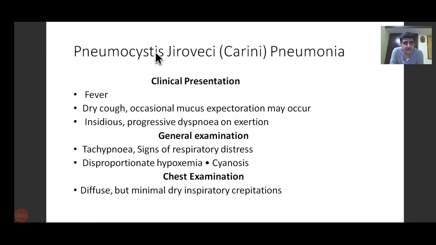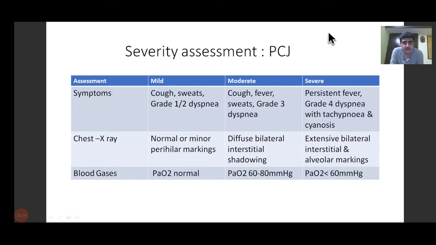Mild, moderate, and severe. If the patient has cough and sweating and grade 1 to 2 dyspnea, then it is called mild. X-ray is normal or has minor perihilar markings. I'll show you an X-ray film.